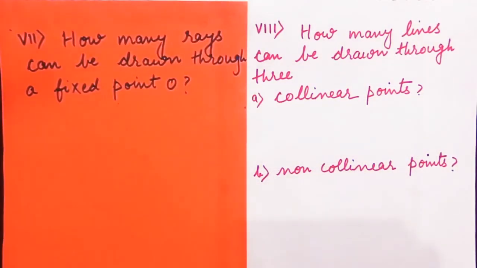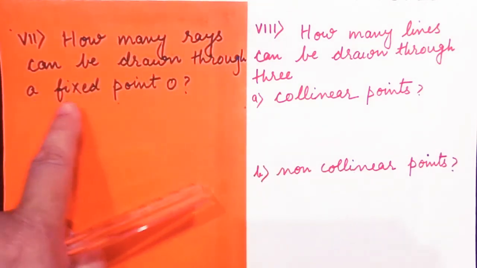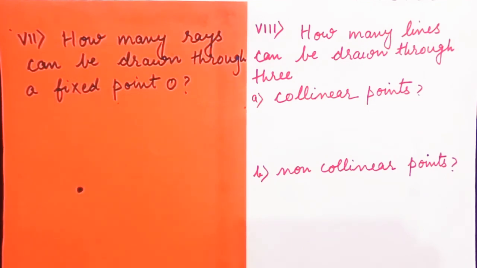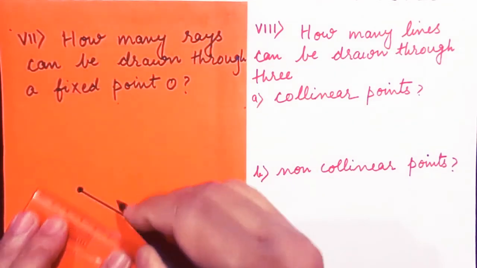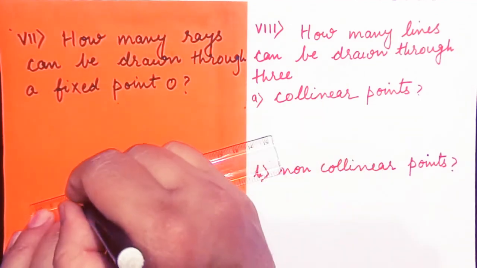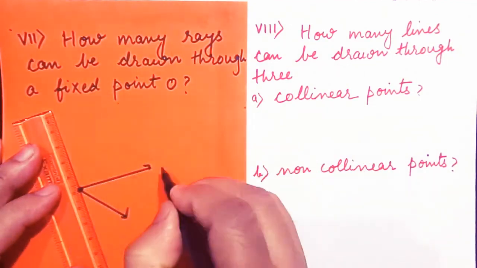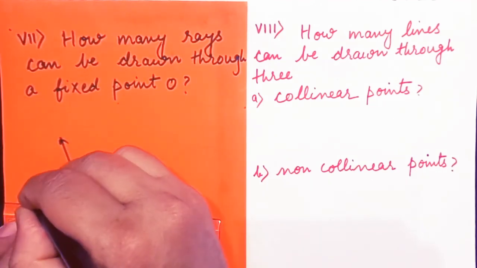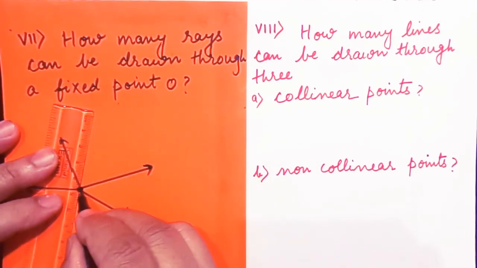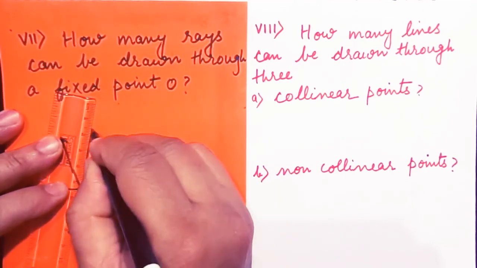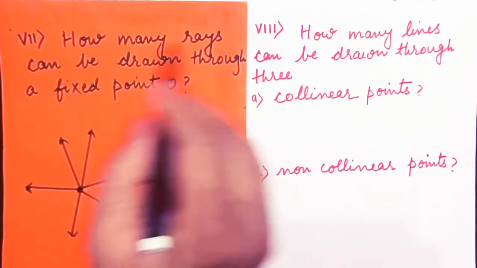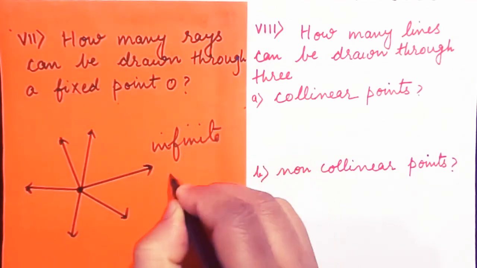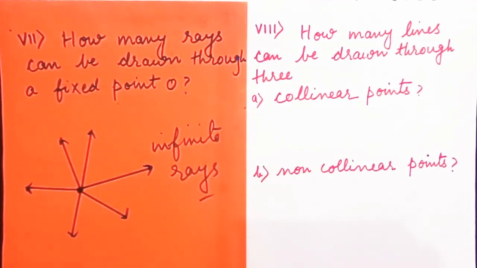Clear? How many rays can be drawn through a fixed point O? Let me draw a fixed point O. Now, how many rays can you draw through this fixed point O? Naturally you can draw as many rays. Why? Because a ray starts from a point and moves in different directions. Therefore, how many rays can be drawn? Infinite. We'll write: infinite rays can be drawn through a fixed point.